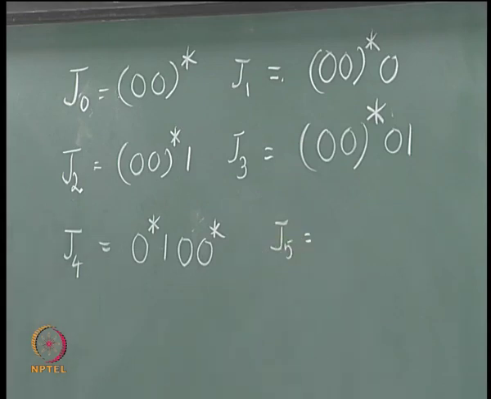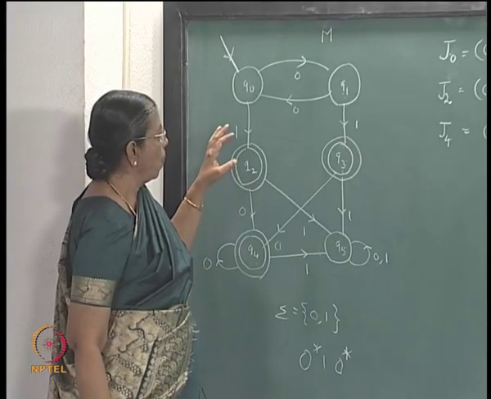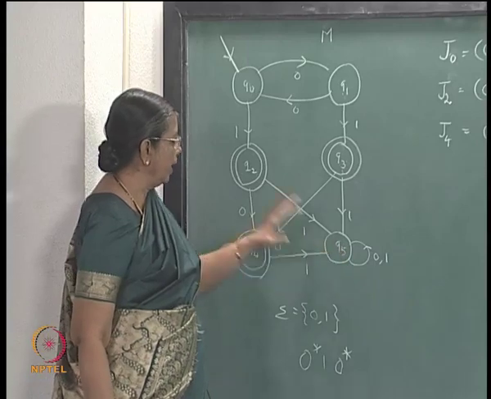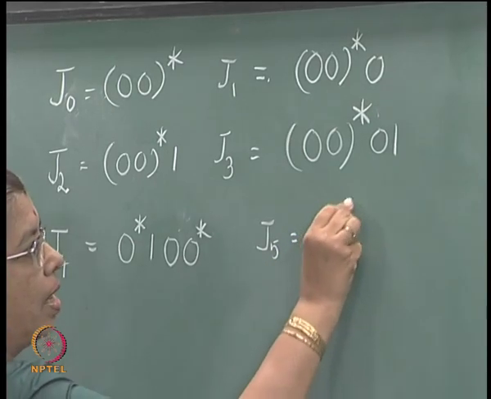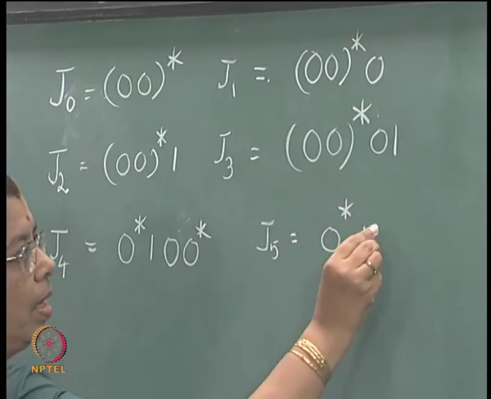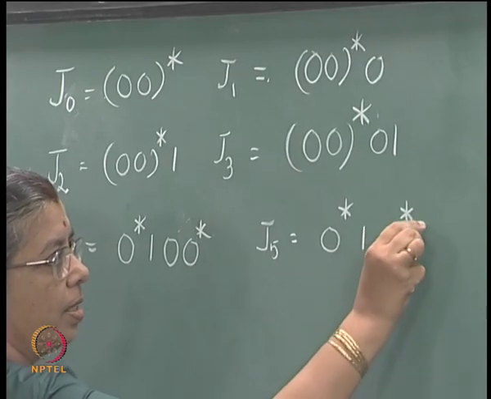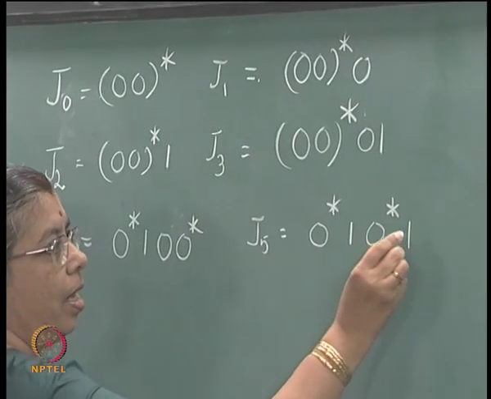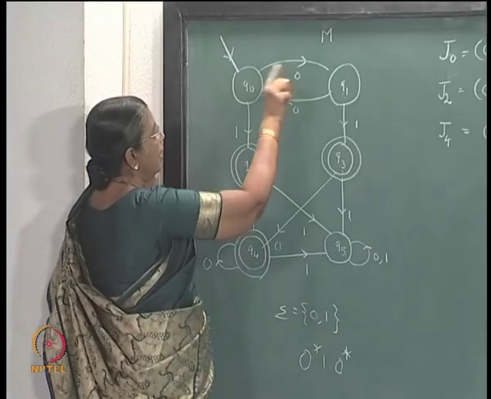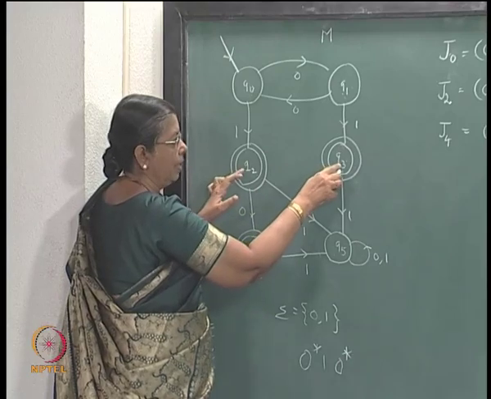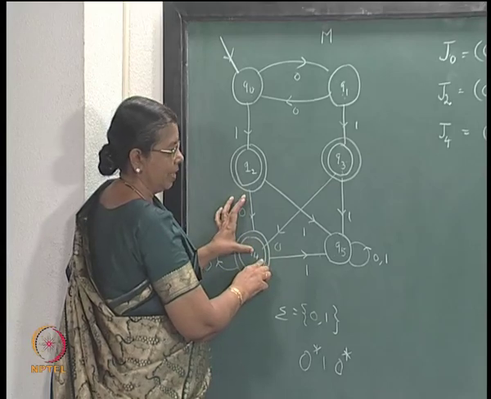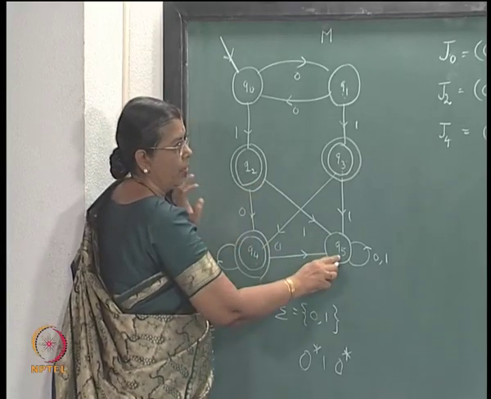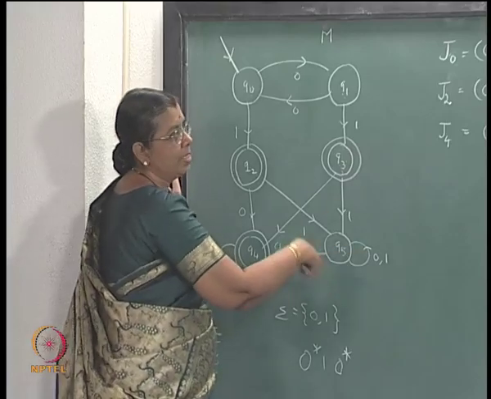J5 is the set of strings which take you, after reading 2 ones you will go here, in between you can read zeros also. So, it will be 0 star 1, then you can read some more zeros and another 1. So, if you read number of zeros and get a 1 you will go here, then you can read zeros or you need not read zeros. If you read a 1 1 you will go here, then afterwards you may read 0 or 1, does not matter.